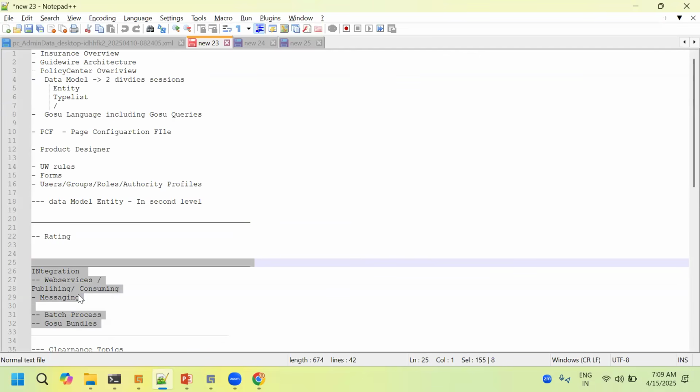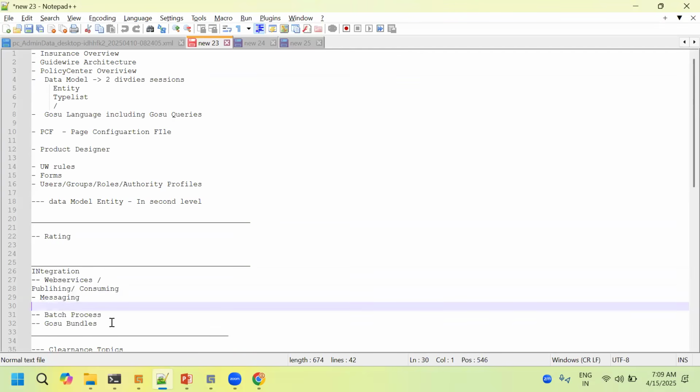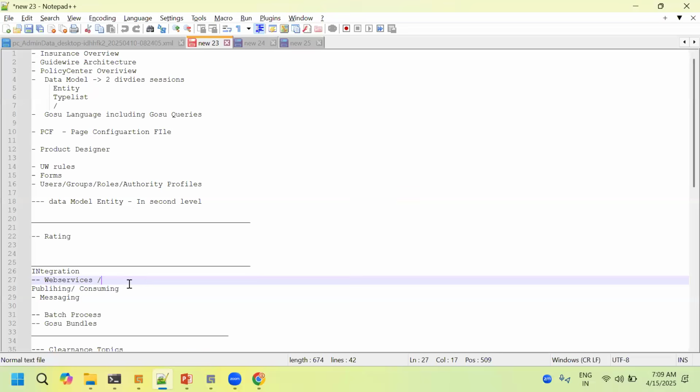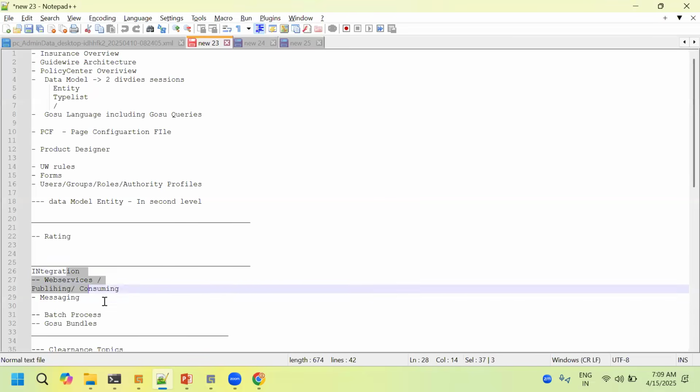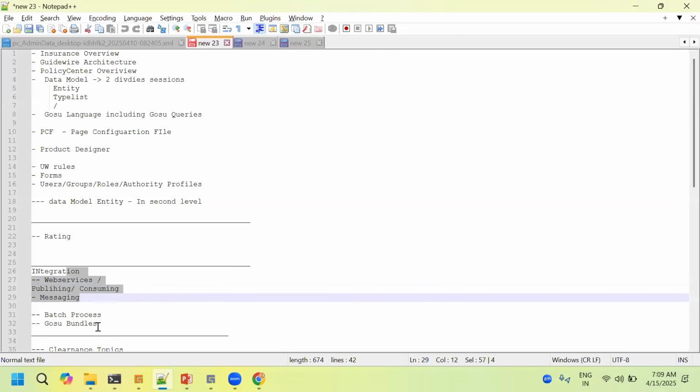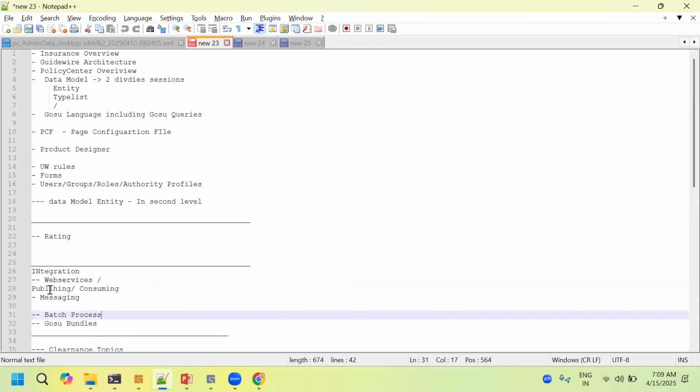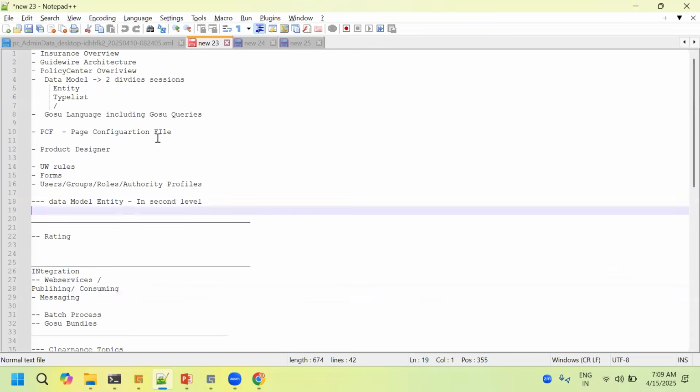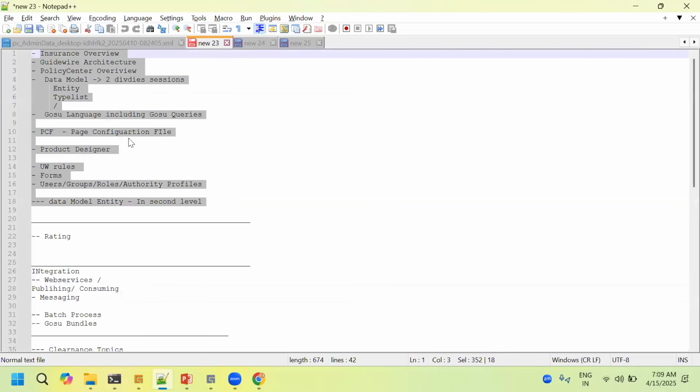Especially for Santosh, you are looking for integration topics. You may think, this much I have to go through, then I have to start integration. Since you are very new to Guidewire, if you start from web services or batch processes, it is like Greek and Latin. For this understanding, you should at least explore these things; it is mandatory. Not well versed in entity creation or UW rules and forms, that is not important, but these are the basics.